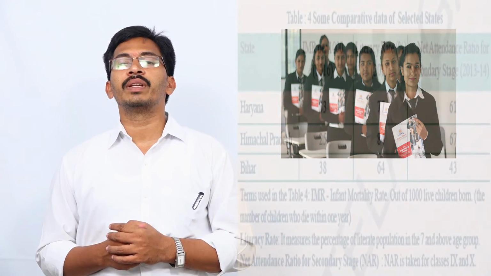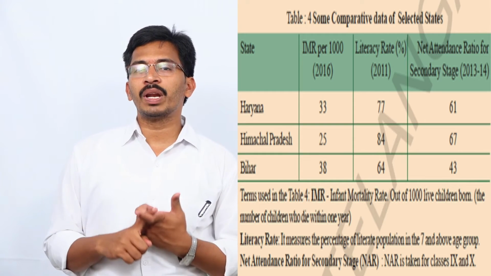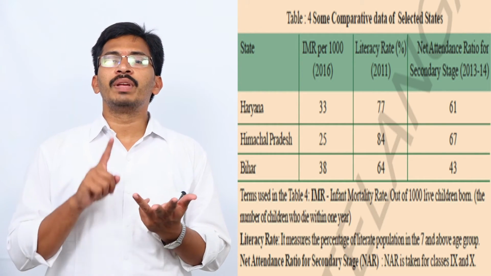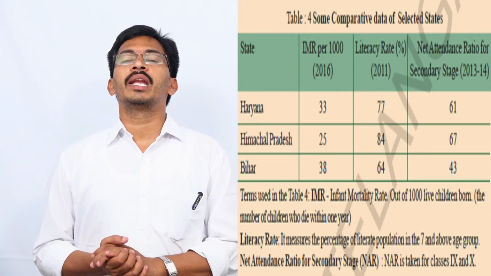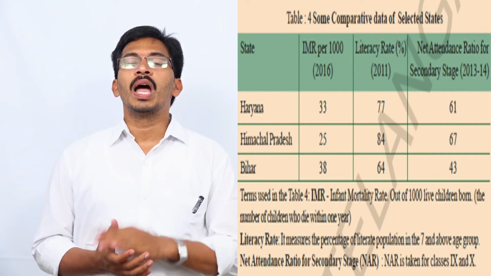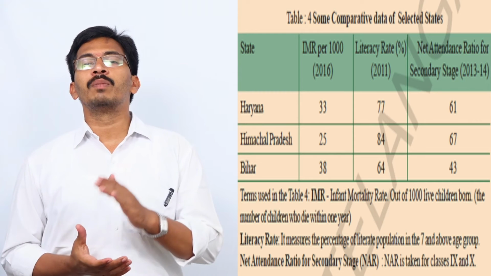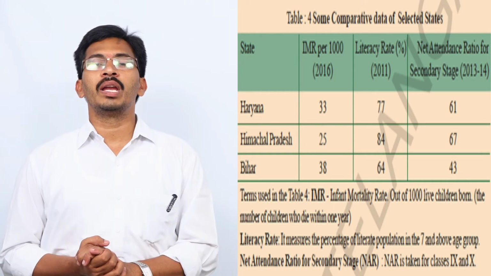Most of the educated women realized the importance of education to their children, especially girl children. Most of the girl children were encouraged to attend school. That is why net attendance ratio in Himachal Pradesh is very high at 67%. With support of government, teachers, parents and especially educated women, literacy rates in Himachal Pradesh went up and it became a role model for most of the states all over India.